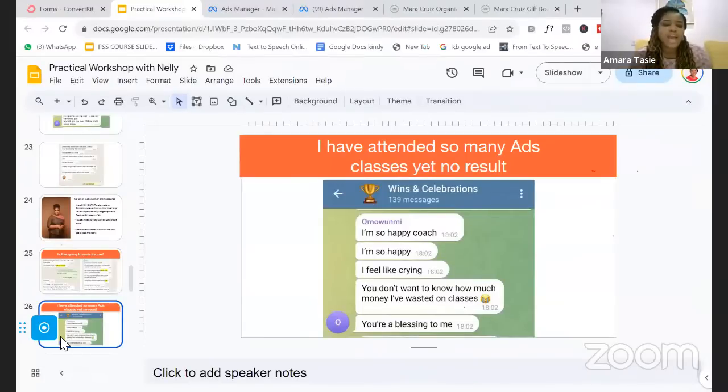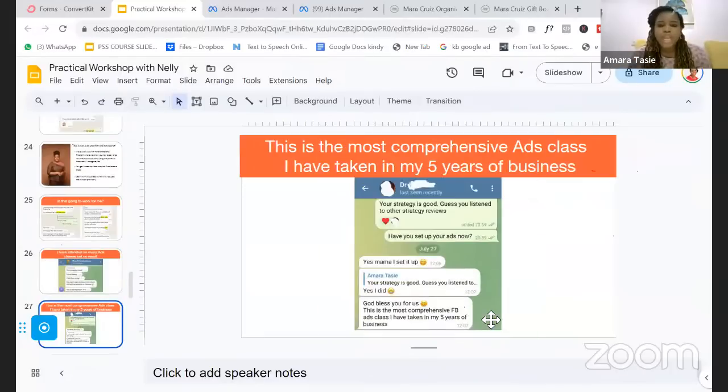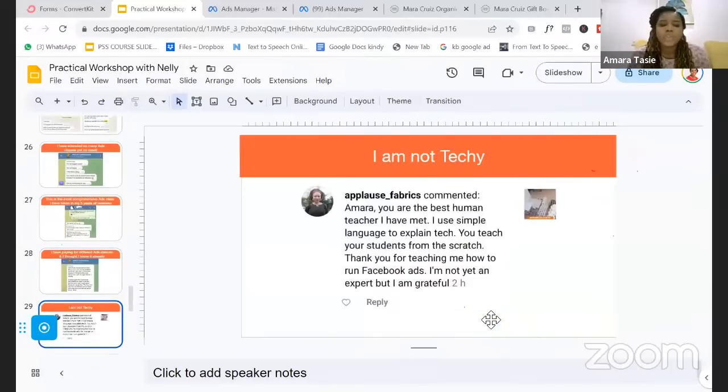Then if you've been saying to yourself, oh, I've spent so much on ads classes, what makes this one different? See what Omowumi said here. She said, I'm so happy, I feel like crying. You don't know how much money I've wasted. You're a blessing to me. Because she's been learning, but she did not fully understand how to set up this ad. These detailed things that I'm sharing with you tonight, she has been wasting money on classes, wasting money on ads. So when she went through the bootcamp, the 1-month program, she was able to see the things she wasn't doing right. And then she started setting up her ads the right way to be able to make more money. So it is a comprehensive course that helps you to actually do the setup.